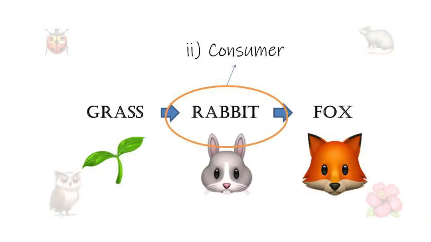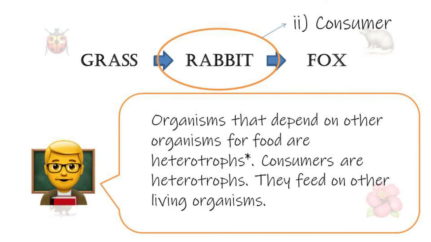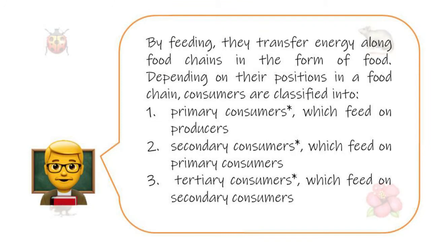Secondly, let's talk about consumers. It is shown here as the rabbit. Organisms that depend on other organisms for food are heterotrophs. Consumers are heterotrophs. They feed on other living organisms. By feeding, they transfer energy along food chains in the form of food.